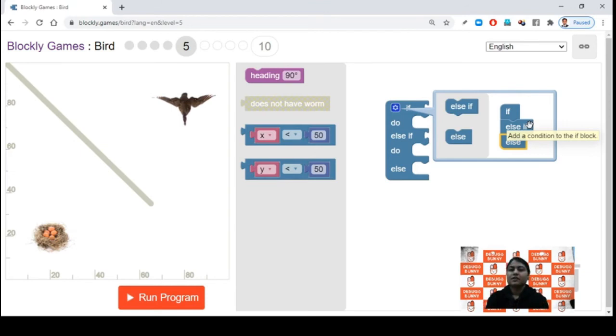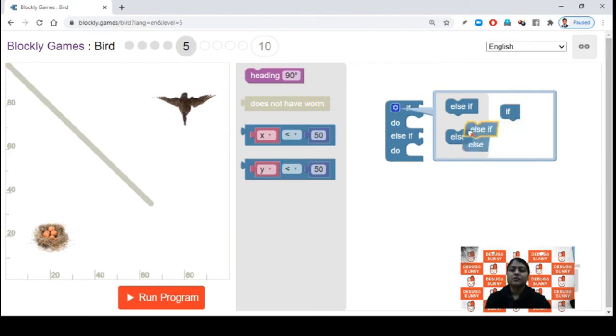If the condition is true, what I want to do will be under the if block. Else if is again I want to check another condition, which is a second condition. If the if block is false and I want to do something else, I will select the else block.